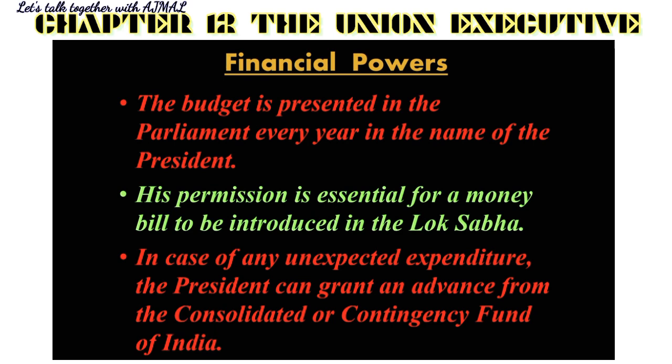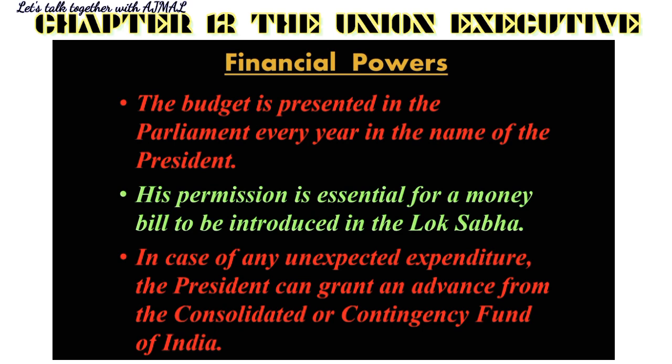Then, in case any unexpected expenditure arises, the president can grant an advance from the Consolidated or Contingency Fund of India. So there is this kind of emergency fund in India, Consolidated Fund or Contingency Fund of India, in case there is an unexpected disaster, a natural disaster happens, or any emergency situation arises, a financial crisis arises, and there is a sudden need for money.